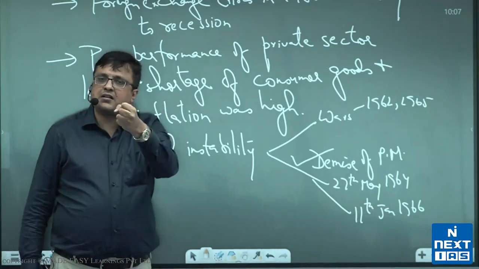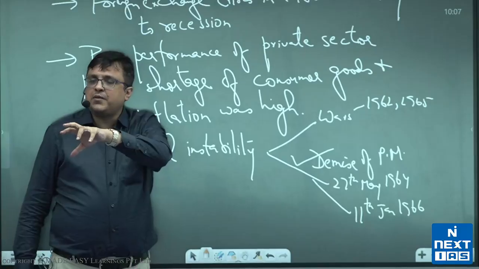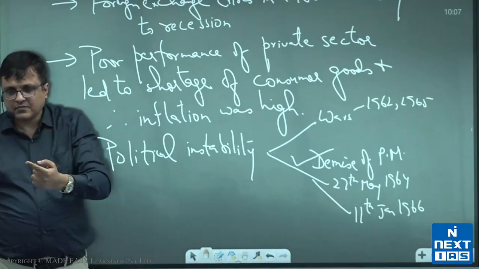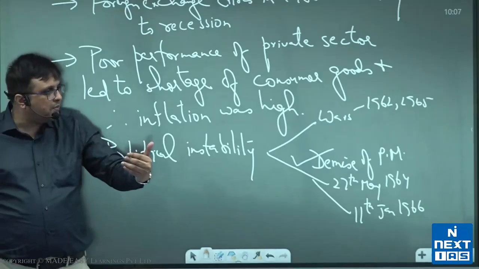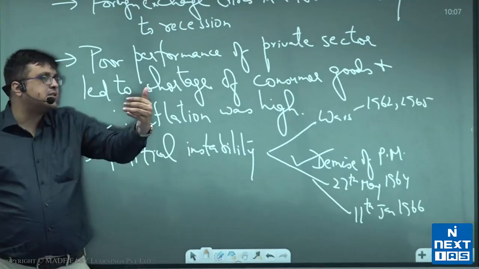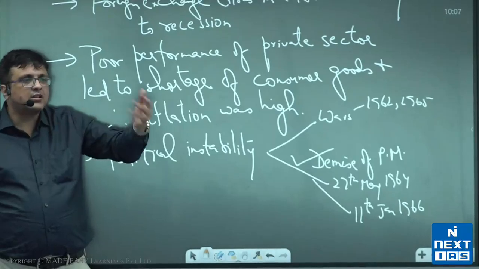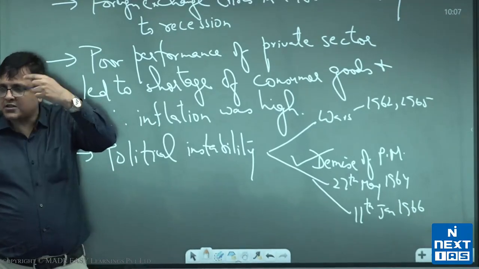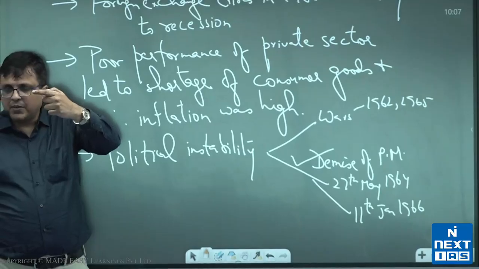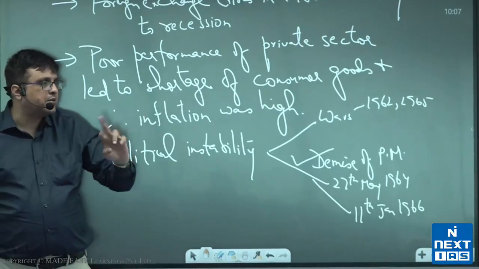Now if the prime minister dies, that means there will be a battle of succession. And 1 month, 2 months will go away in that. Then a new prime minister will be appointed. And another 3, 4 months, 6 months, the new prime minister will take in adjusting to the place, knowing all the things, understanding the nuances. So that meant we used to lose 5, 6 months in the year because of the prime minister's death. And this happened within 18 months, twice.